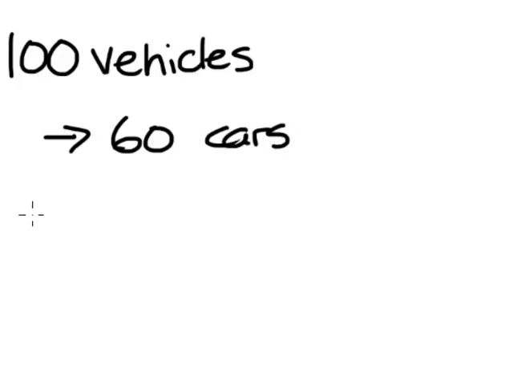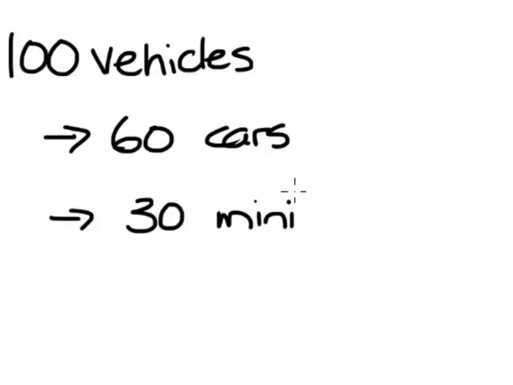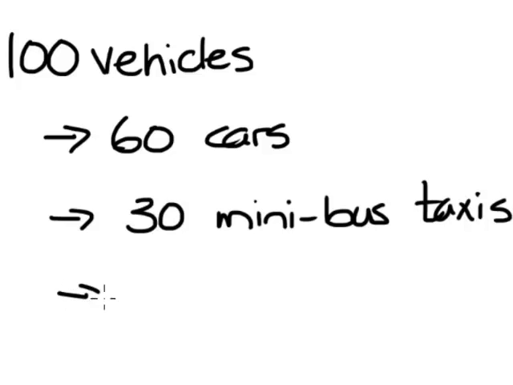Okay, now at a car park there are a total of 100 vehicles. And they tell us that 60 of these are cars. They tell us that 30 are minibus taxis. And the remainder of the vehicles are trucks. Now, if every vehicle is equally likely to leave, we want to find the probability of a few things.